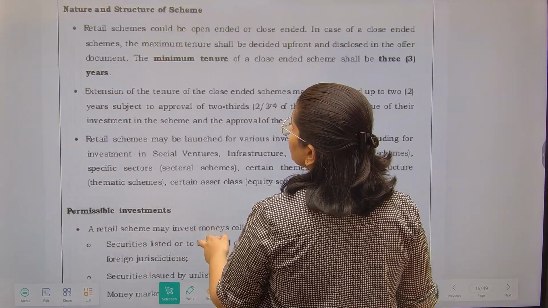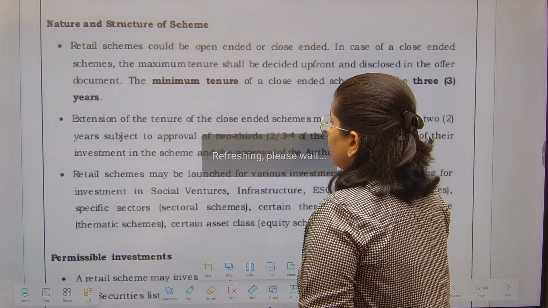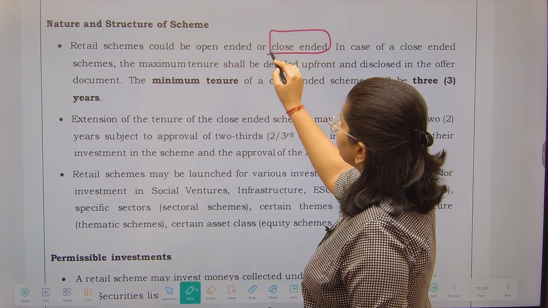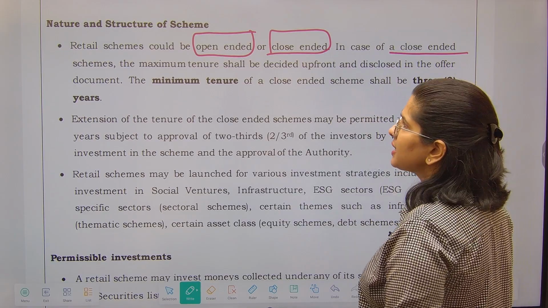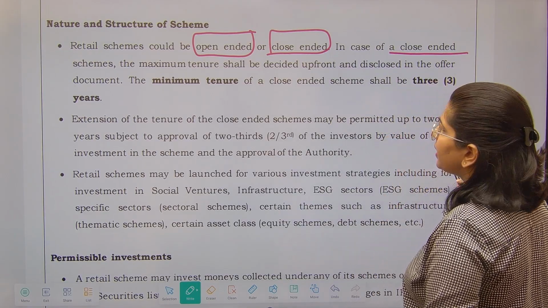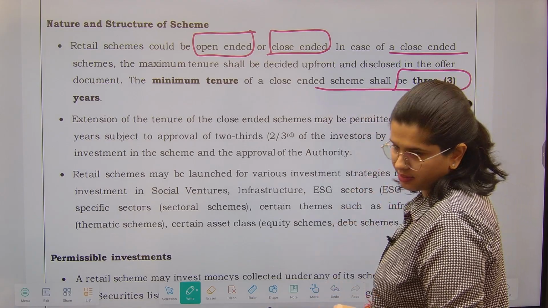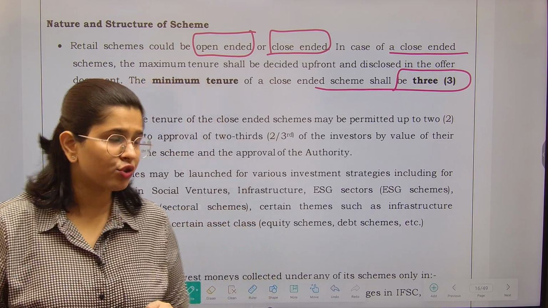Now next is the nature and structure of the scheme. Let's understand this as well. So retail schemes could be open-ended or close-ended. Both kinds of options are there. In the case of close-ended schemes, the maximum tenure shall be decided upfront and disclosed in the offer document. Minimum tenure shall be 3 years. This is the minimum tenure. At least for 3 years, your close-ended scheme should be there.